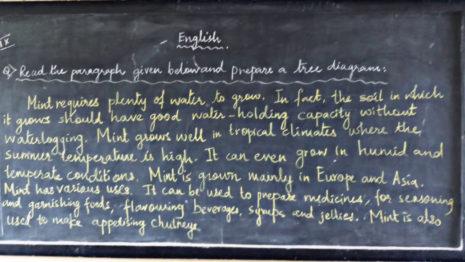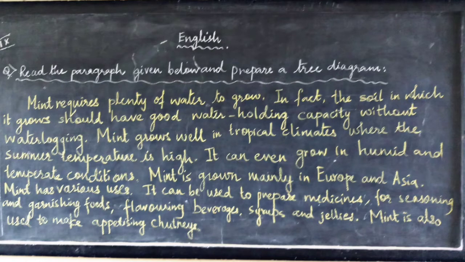Mint requires plenty of water to grow. In fact, the soil in which it grows should have good water holding capacity without waterlogging. Mint grows well in tropical climates where the summer temperature is high. It can even grow in humid and temperate conditions. Mint is grown mainly in Europe and Asia. Mint has various uses. It can be used to prepare medicines, for seasoning and garnishing foods, flavoring beverages, syrups and jellies. Mint is also used to make appetizing chutneys.